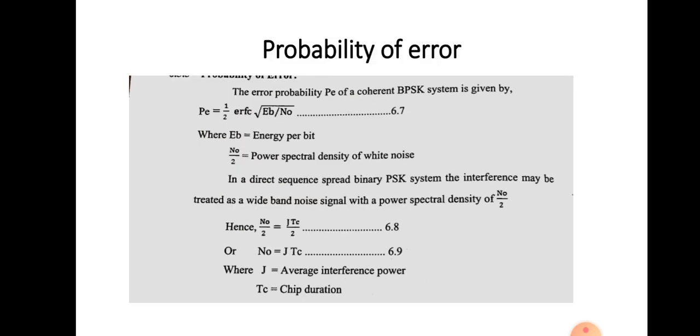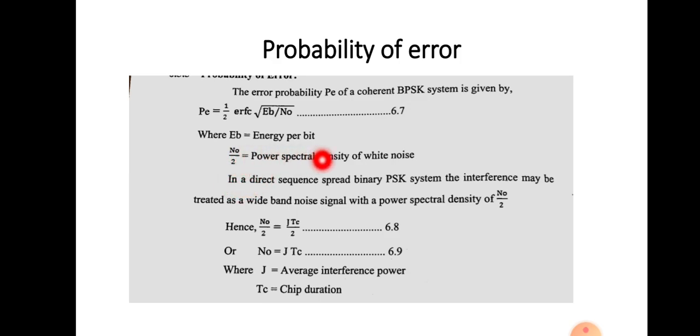Next is probability of error. In the case of BPSK, we know that the probability of error has the equation 1 by 2 erfc root Eb by N0. This is the basic equation that we have studied in the case of BPSK. Here Eb is the energy per bit, and we know that in the case of white noise, the power spectral density is N0 by 2.